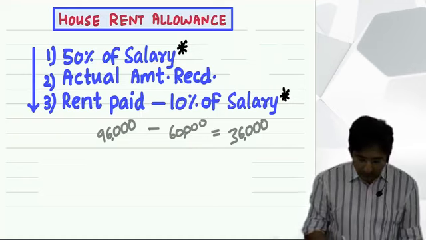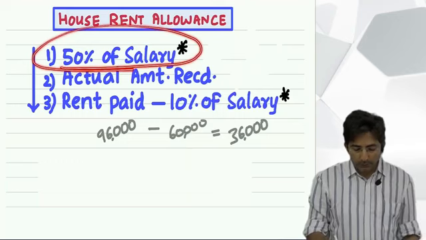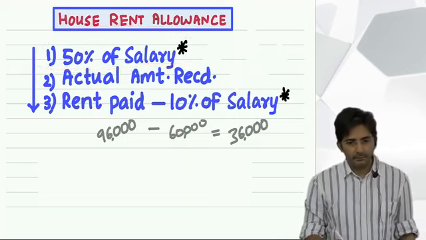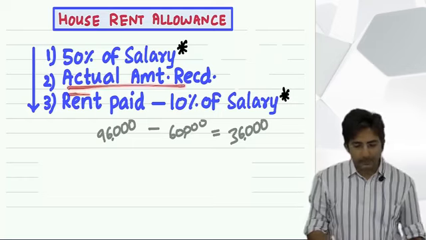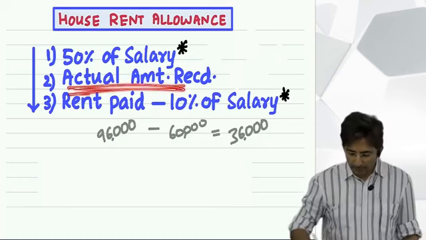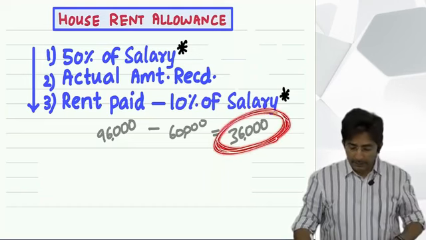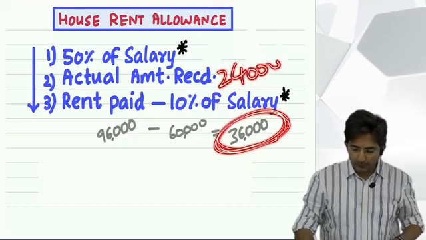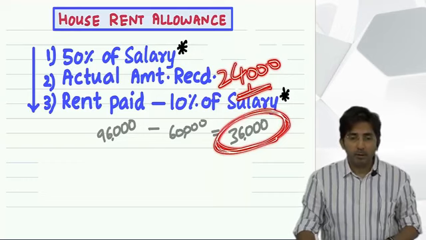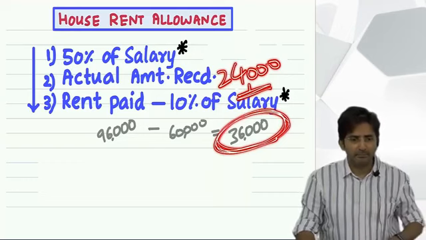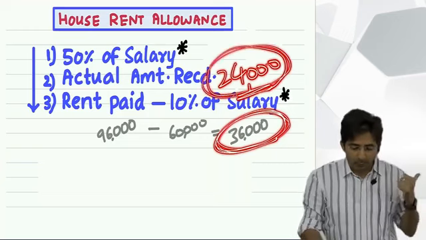Okay, now my next target is to explain what is the logic of 50% of salary. See, the actual amount received logic is simple. For example, in my example, what did I say? You have a 36,000 burden. And if your boss is giving only 24,000, means your burden is 36, and boss is giving only 24, fully exempt. Means the full 24 will become exempt.